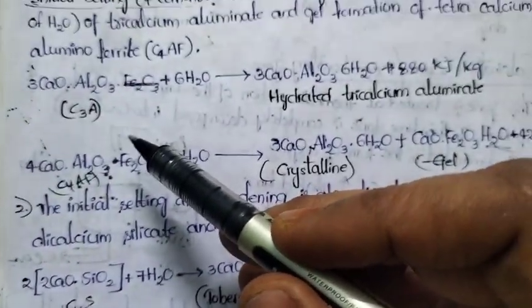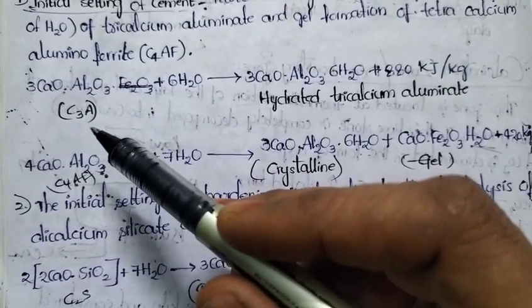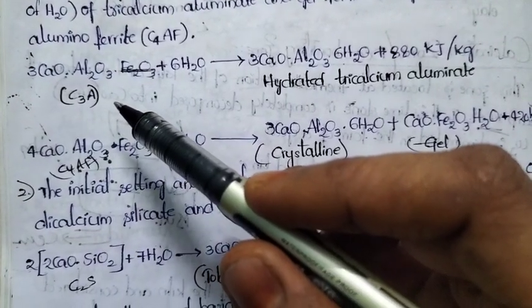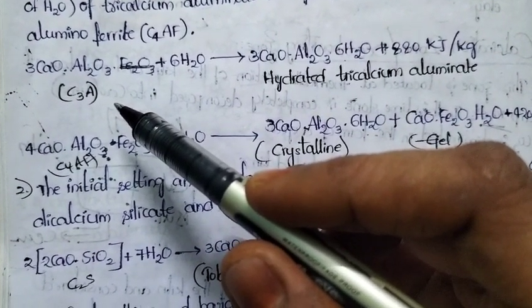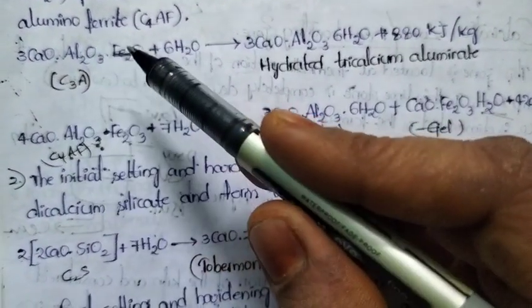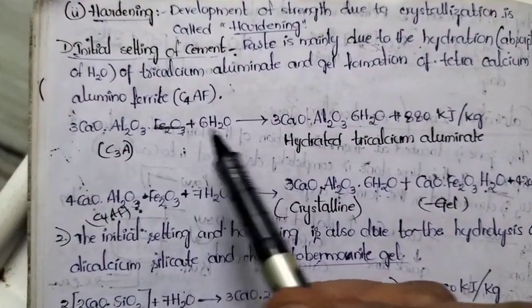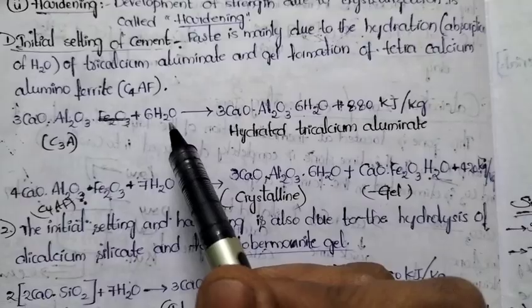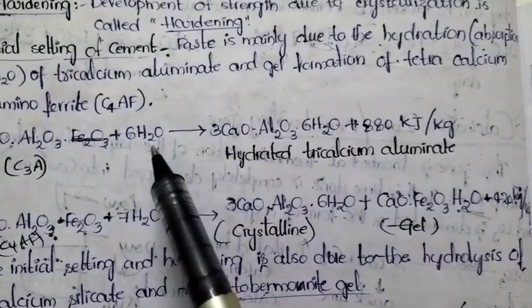Look into the first reaction, setting reaction, initial setting reaction. So among 4, which will involve in the reaction initially? Tricalcium aluminate will involve in the reaction initially. This tricalcium aluminate absorbs 6 moles of water molecule.